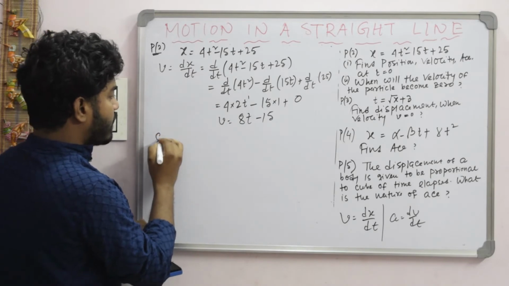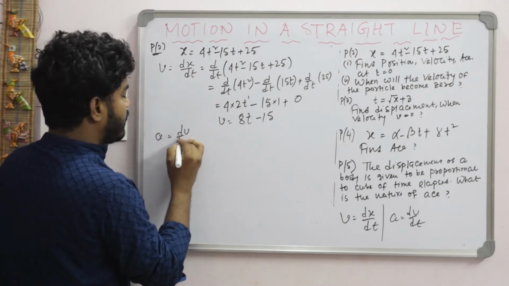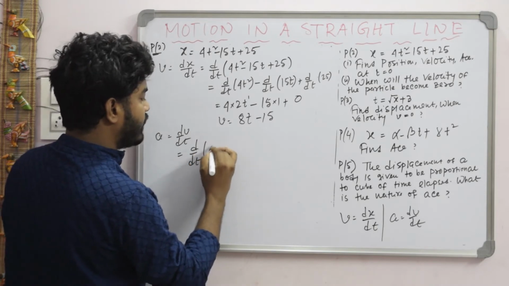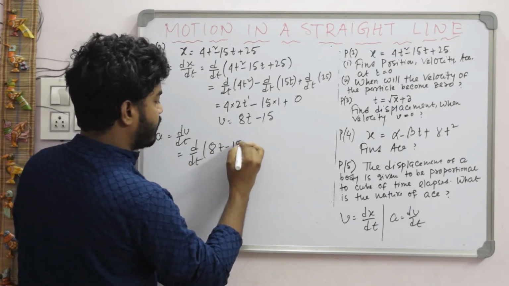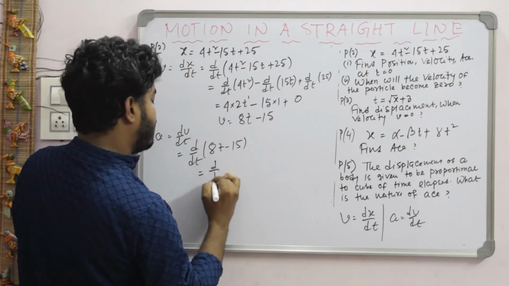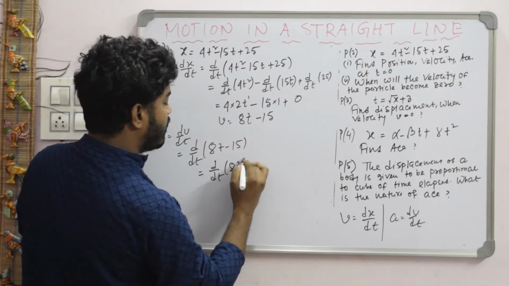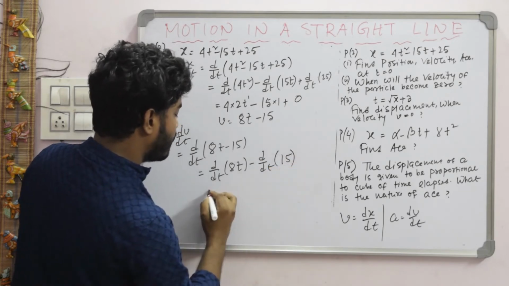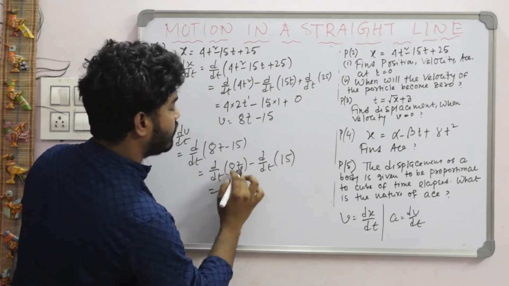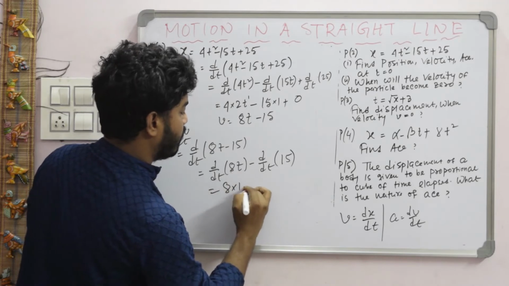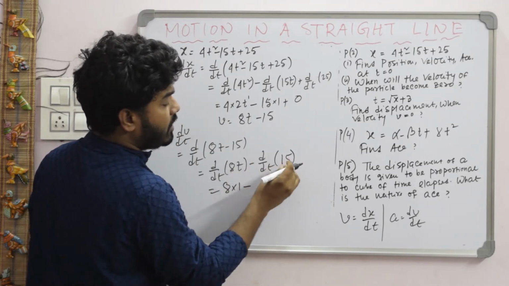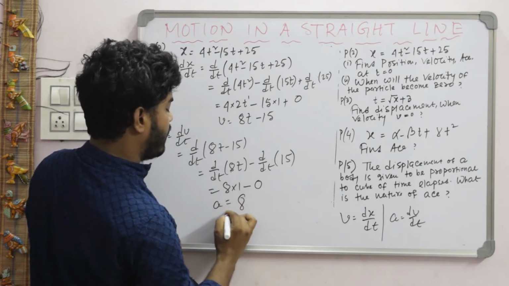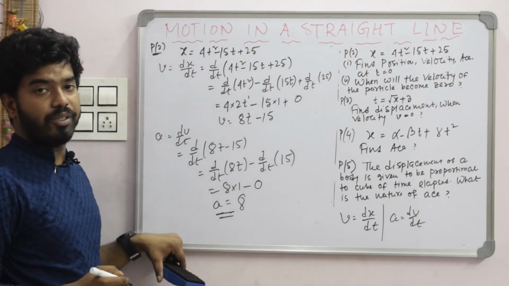Now you know the acceleration formula, that is dv by dt. So again differentiate d/dt of v, that is 8t minus 15, that is d/dt of 8t minus d/dt of 15. Here 8 is constant, and d/dt of t is 1, minus d/dt of 15. 15 is a constant value, so that answer is 0. So acceleration a is equal to 8.